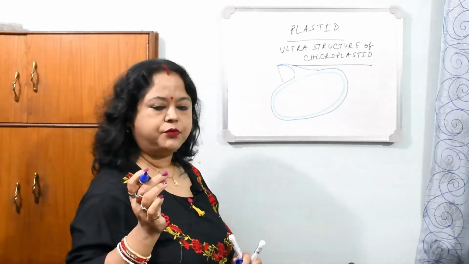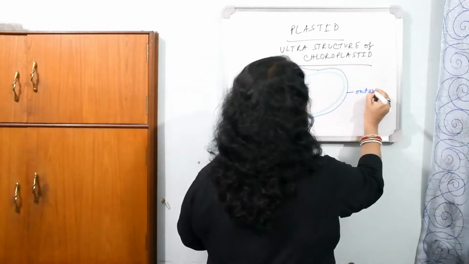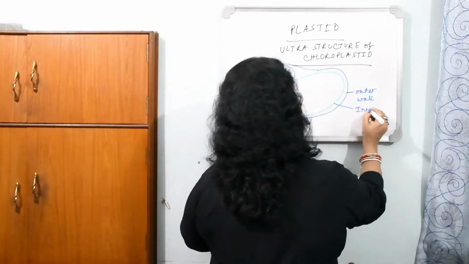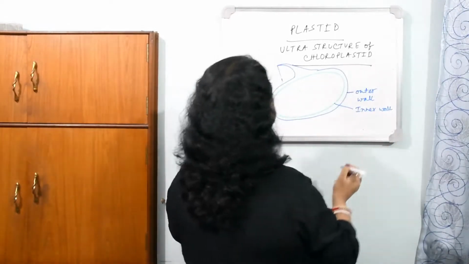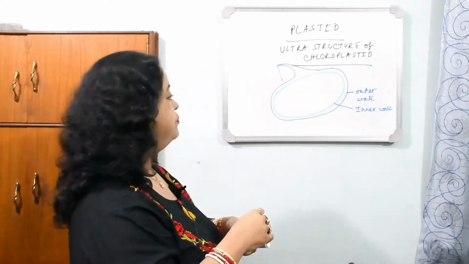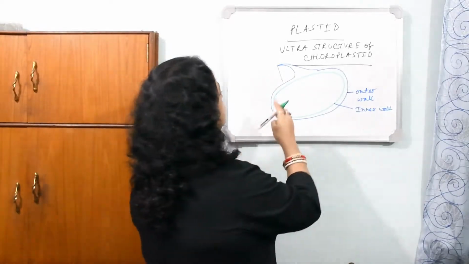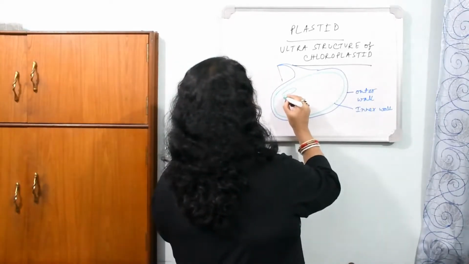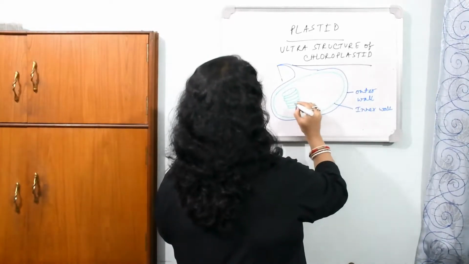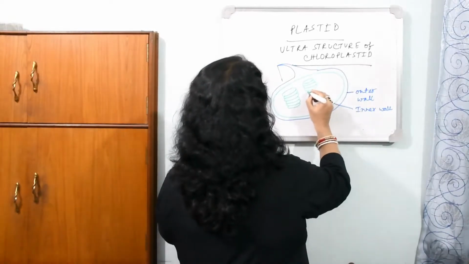Outer wall and inner wall. The outer wall, this is the outer wall, and this is the inner wall. Inside, the outer wall is smooth and the inner wall is folded to form stacks of coin-like structures, which are completely detached from the inner wall. This type of structure we shall get inside the plastid under the microscope.